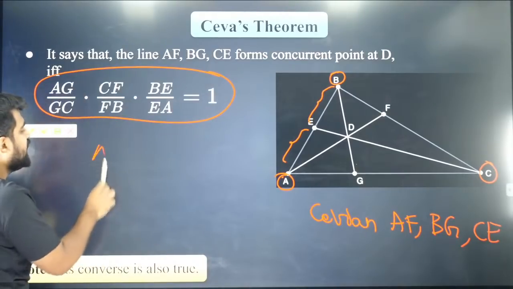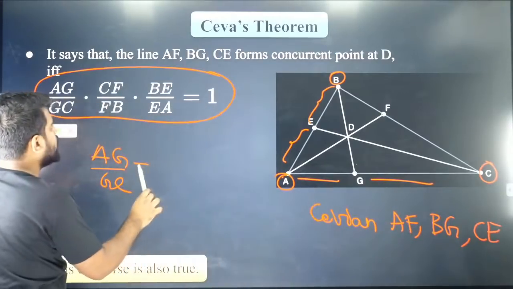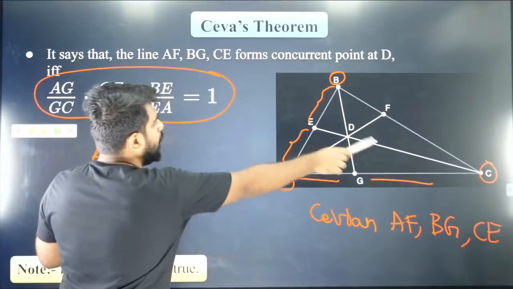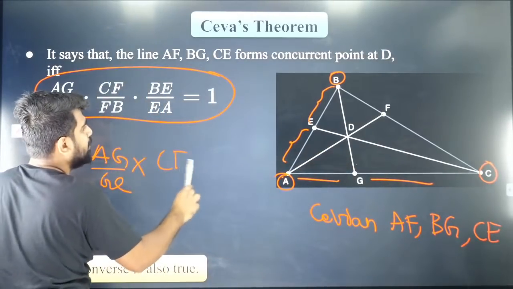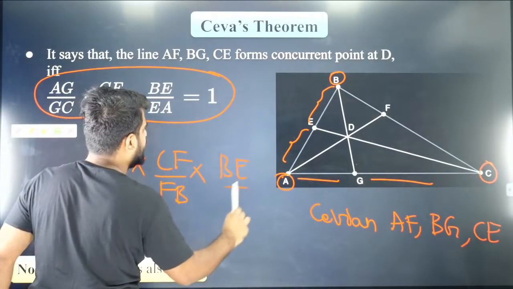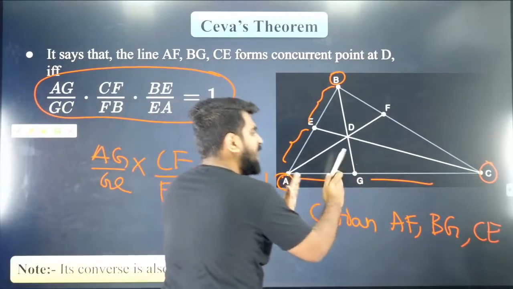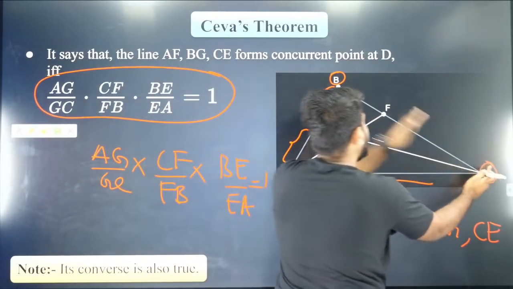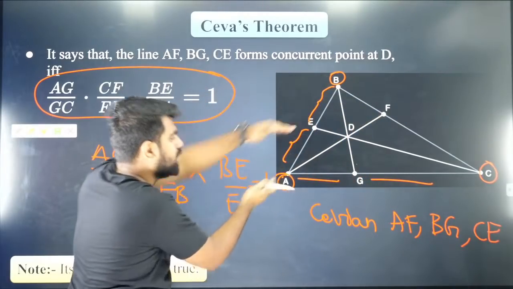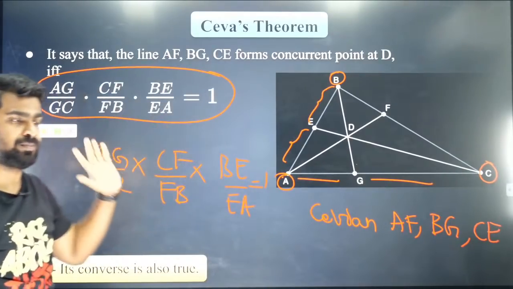What they say is AG by GC multiplied with CF by FB into BE by EA, and that is equal to 1. Just go in order: AG by GC into CF by FB into BE by EA will be equal to 1, and this is true for any triangle.